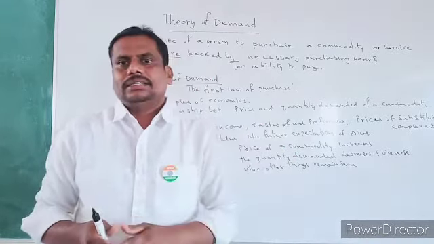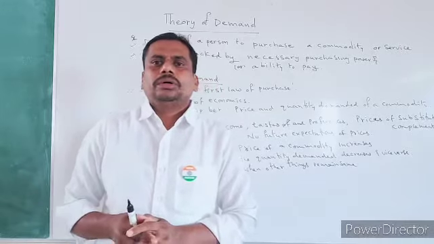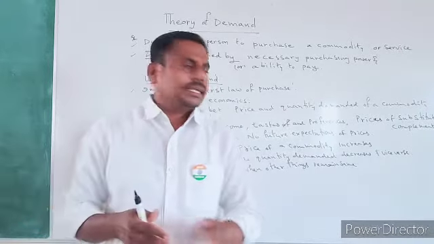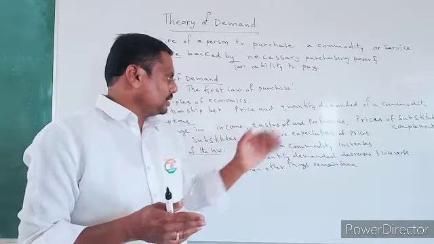When other things remain the same. What are the other things actually? Other things are: his income must not be changed, and you should not observe any change in the price of substitute goods and complementary goods, taste and preferences.